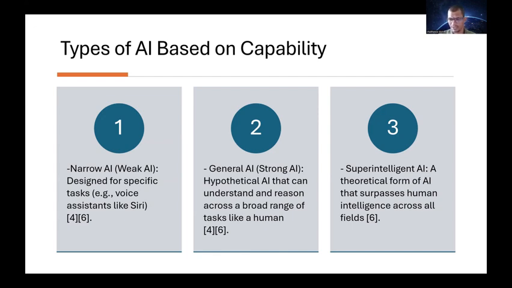The next one is the super intelligent AI. This is a theoretical form of AI that surpasses human intelligence across all the fields. So whatever the human intelligence is, this is beyond the human intelligence. So this is what is called super intelligent AI. So these are the three categories of AI based on the capability.